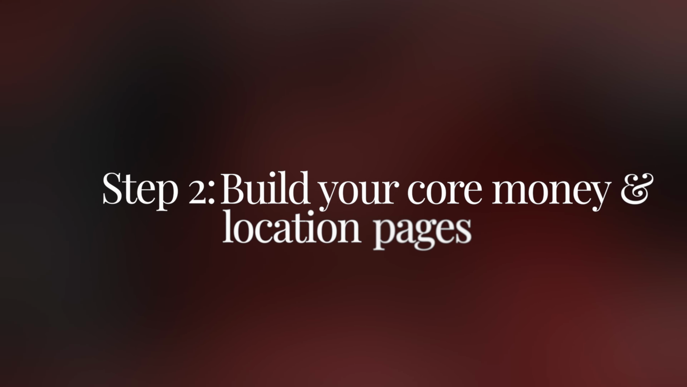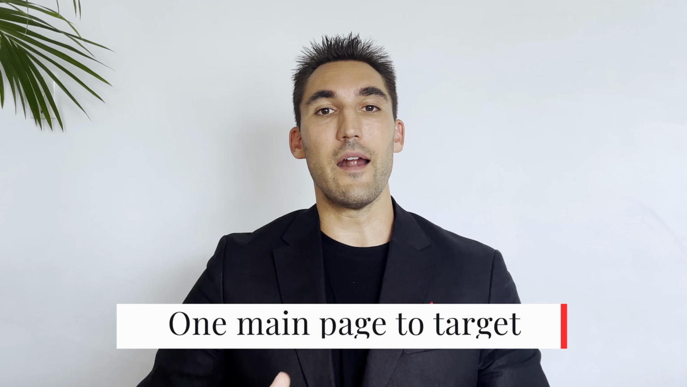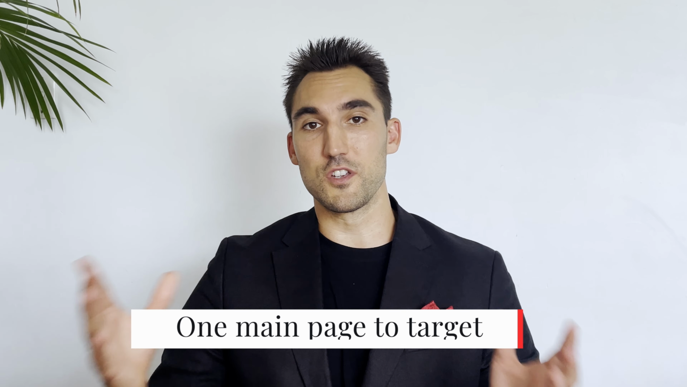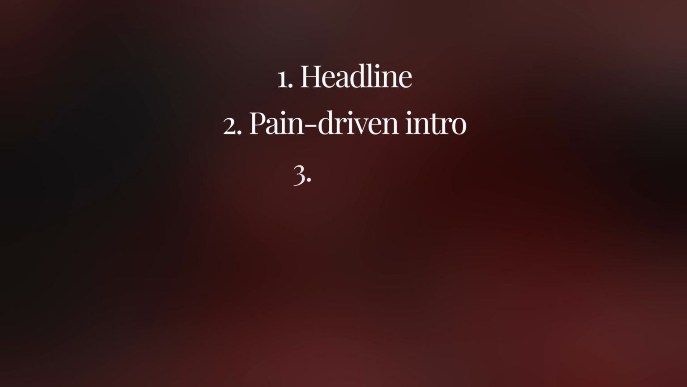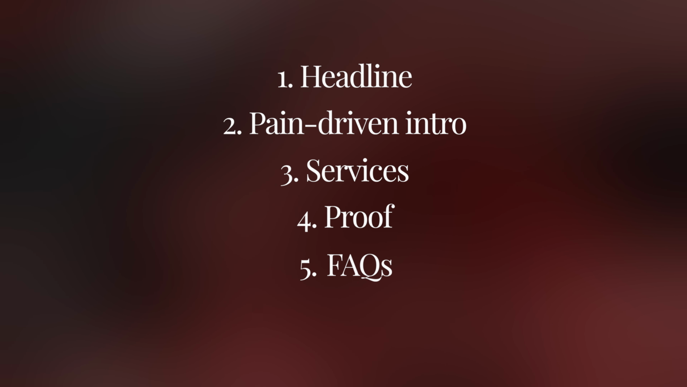Then step 2 is building your core service and location pages. So before you start blogging, you want to make sure that you got your foundations right. For your chosen practice area, let's say that's car accidents, you want to have one main page that you're going to target, which would be car accident attorney in your city or state if you're going statewide. This should have commercial intent and be structured like main headline, pain-driven intro, services, proof, FAQ, and then CTAs.